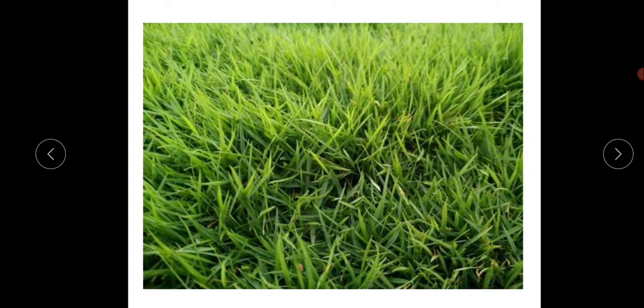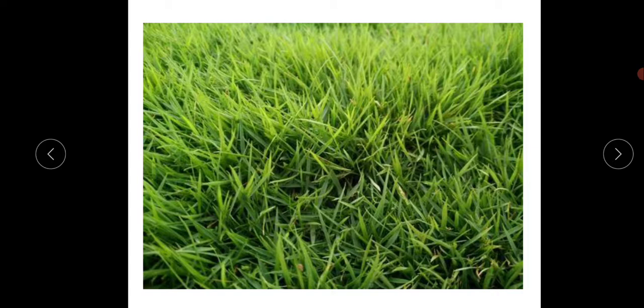Look at this picture. What do you see in this picture, children? There is grass, right? Grass is also a small plant. You have seen the grass. In parks and all, there will be grass on the ground. To sit upon, they put grass on the ground. It will be soft, right? They have a very soft stem. Just touch the grass and see how soft it is. It won't harm us, right?